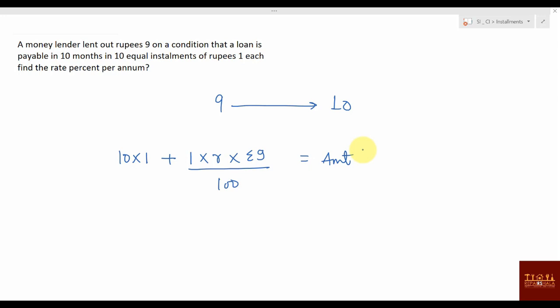How much are you paying? Remember one thing, if you write 10 here, 10 into 10, the 10 will get cancelled and then what will be left? 0. Will the rate of interest be 0? No, no one will give you money at 0 rate of interest. What will you keep in place of amount?